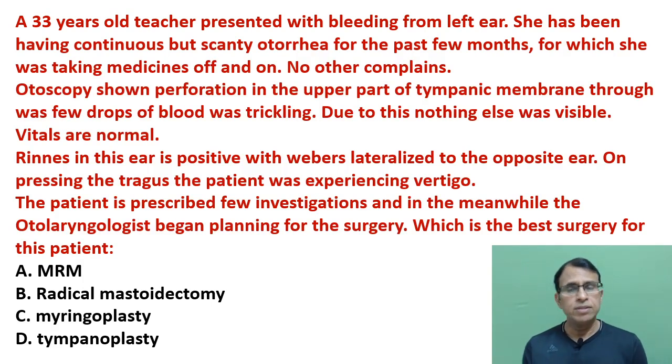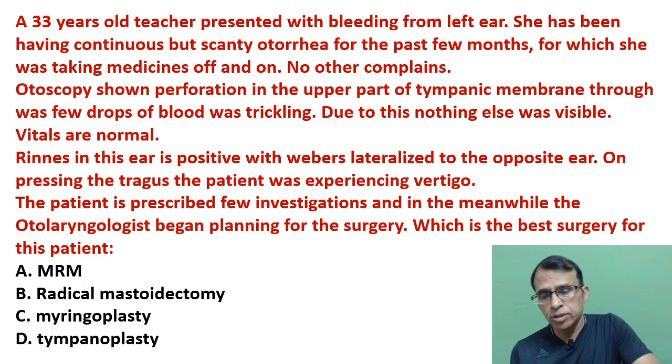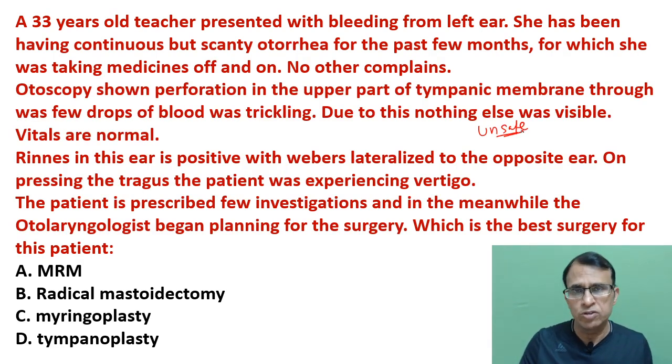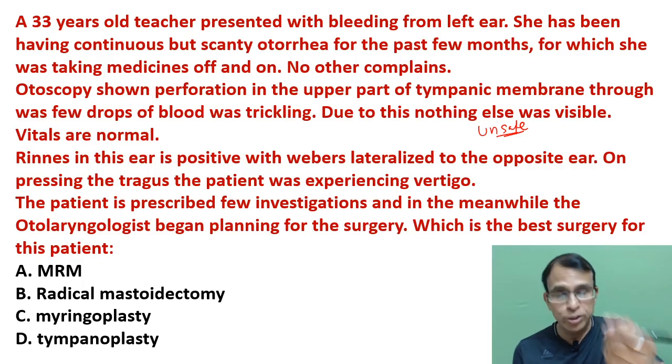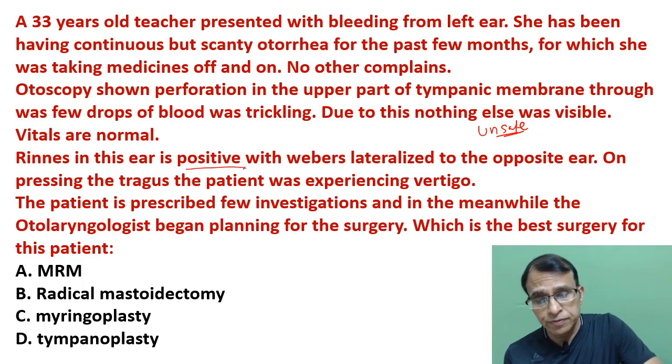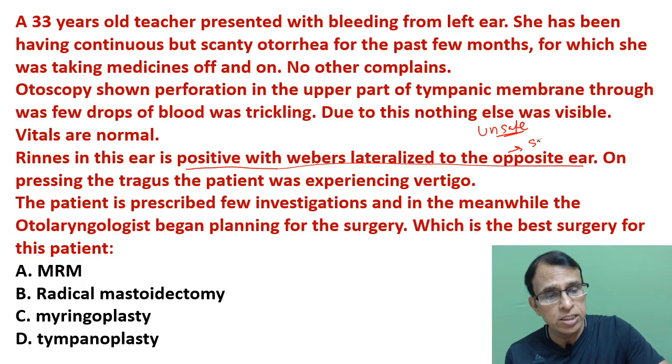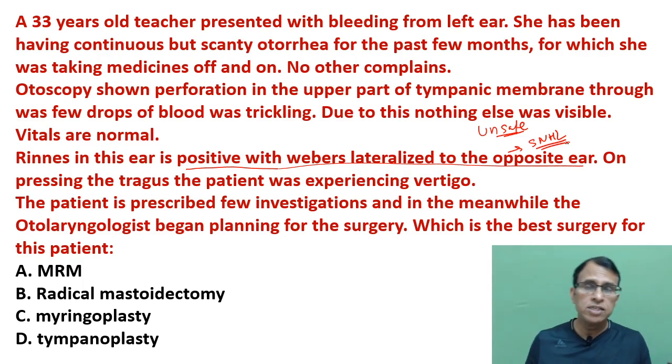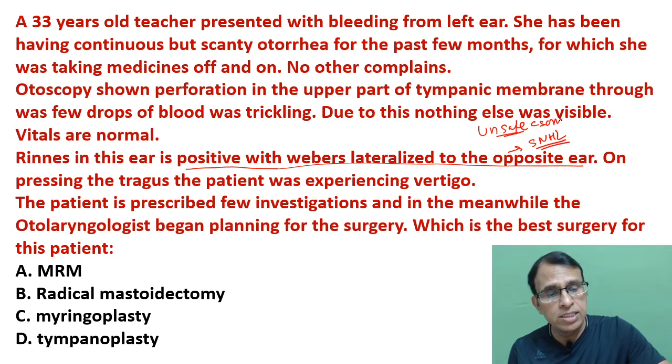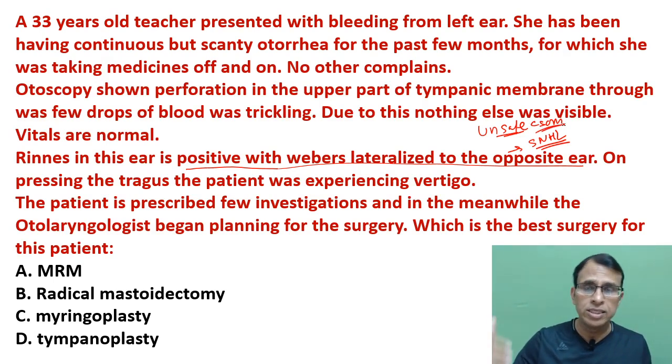So see, it's a very similar question, with just a very subtle difference in the tuning fork finding, plus an added finding that pressing the tragus causes vertigo. Now, we know it is unsafe CSOM already from the history, the first paragraph. We have discussed this, so I'm not going to waste my time or your time again. But Rinne's is positive and Weber's is lateralized to the other side. Both these findings tell you it is sensorineural hearing loss. See, unsafe CSOM is a middle ear disease which is causing sensorineural hearing loss. Why should a middle ear disease cause sensorineural hearing loss?